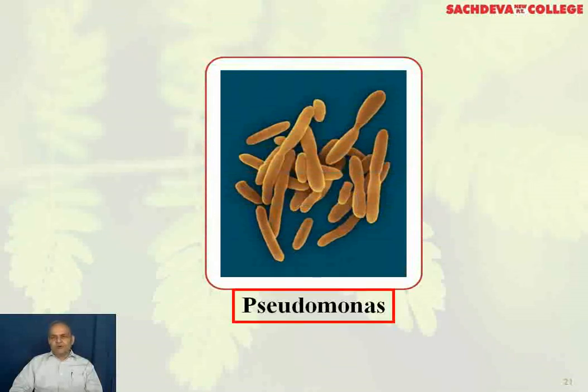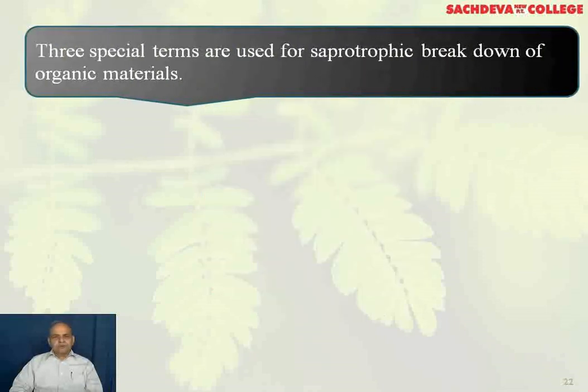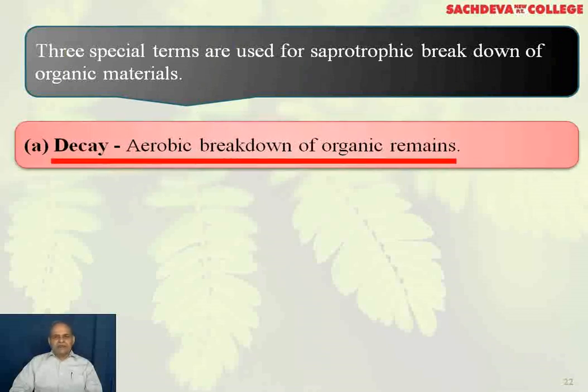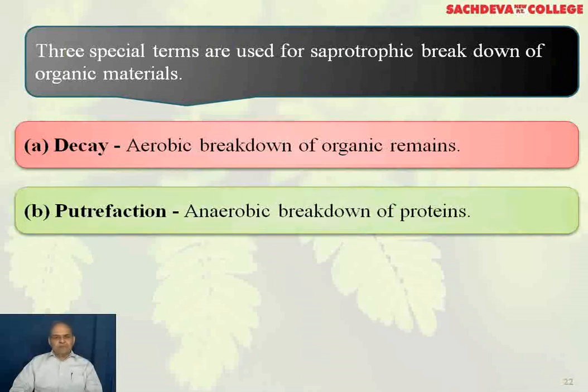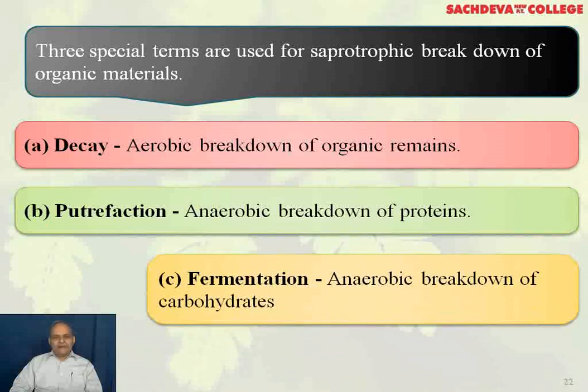This is Pseudomonas. You must have read in biotechnology that Dr. Chakravarti has created a genetically engineered bacteria that is Pseudomonas putida, which has the ability to oxidize the hydrocarbons. Three special terms are used for saprotrophic breakdown of organic materials: A, decay, aerobic breakdown of organic remains; B, putrefaction, anaerobic breakdown of proteins; C, fermentation, anaerobic breakdown of carbohydrates.